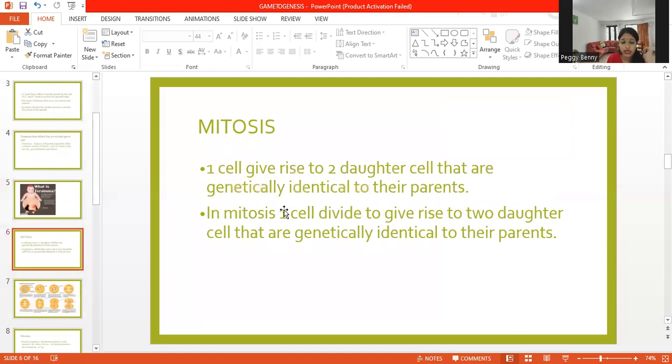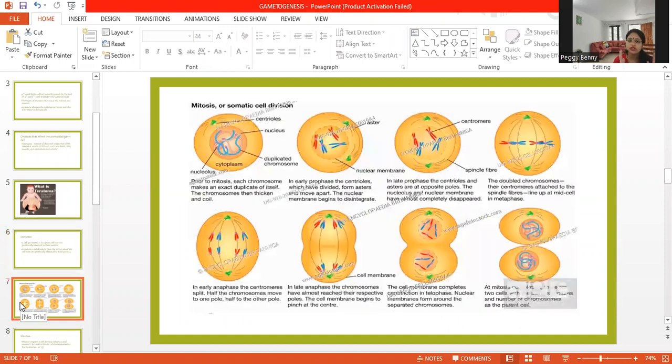And mitosis. Mitosis is nothing else but a cell that gives rise to two daughter cells that are genetically identical to their parent. So what happens in the process of mitosis is what we are going to discuss right now. Mitosis is nothing else but somatic cell division.